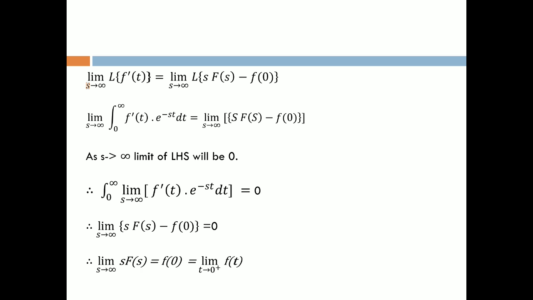Therefore, we can say that limit s tends to infinity of sF(s) minus f(0) is equal to 0. Therefore, limit s tends to infinity of sF(s) is equal to f(0), which is nothing but limit t tends to 0 of f(t). And this is the required expression, or the required theorem of the initial value. Thank you for listening.